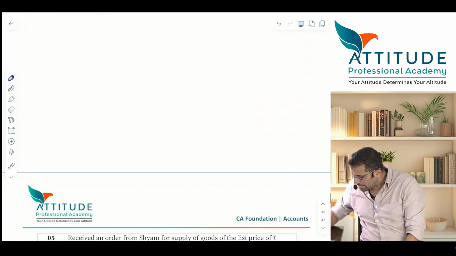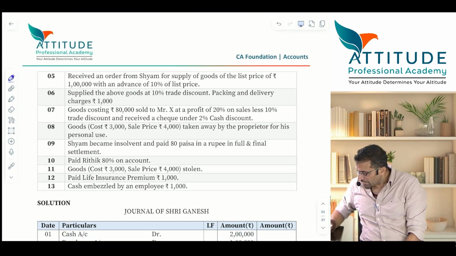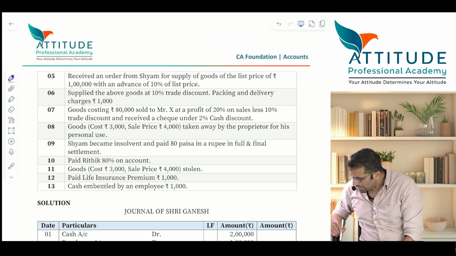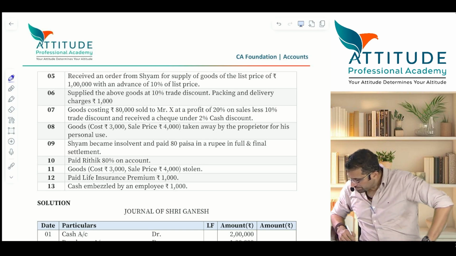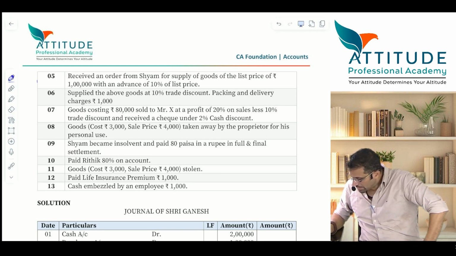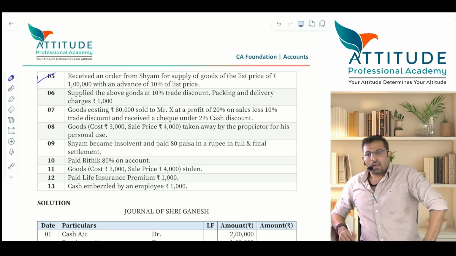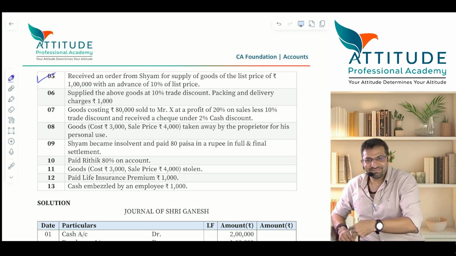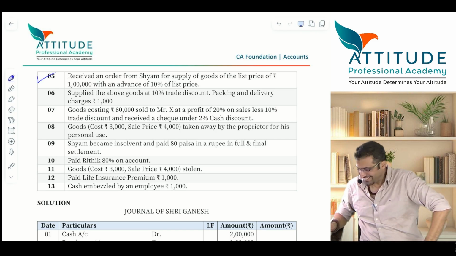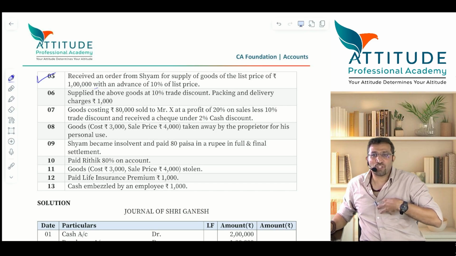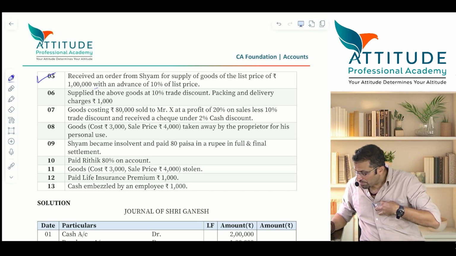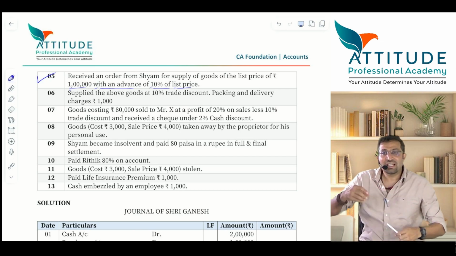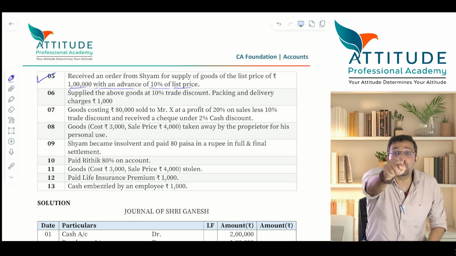Okay, fifth one. Have a look at it. I'll read this. Received an order from Sham. Now I am playing the role of Sham. Received an order from Sham for supply of goods of the list price 1 lakh with an advance of 10% of the list price. I am placing an order with you so that you can supply the goods to me.